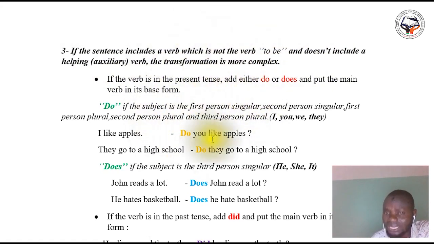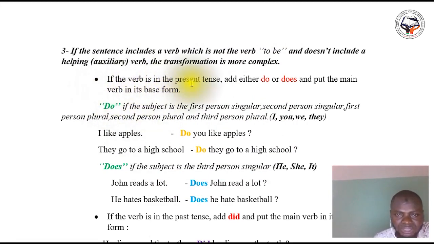Here it means that there is no auxiliary verb or helping verb in the sentence, and the verb to be, that is the auxiliary to be, does not exist in the sentence either. So in a sentence where there is no to be or no helping verb, the transformation is more complex. So we are going to see this transformation. Let's see the first point of the transformation.